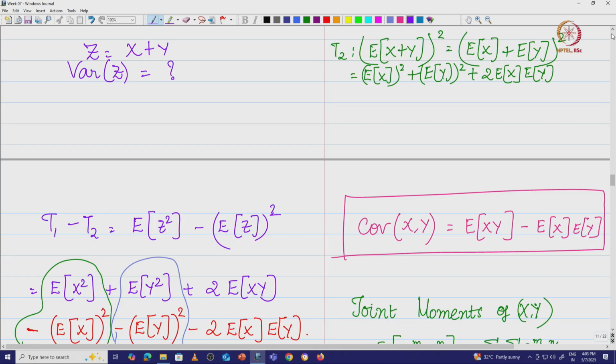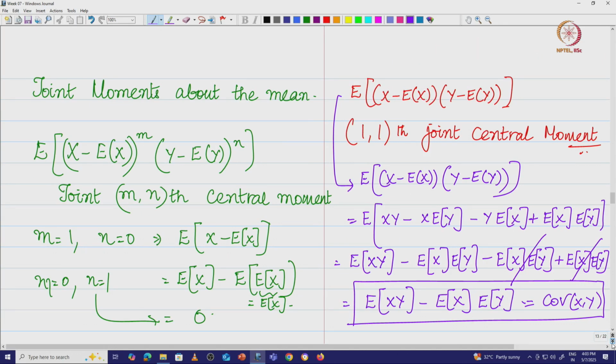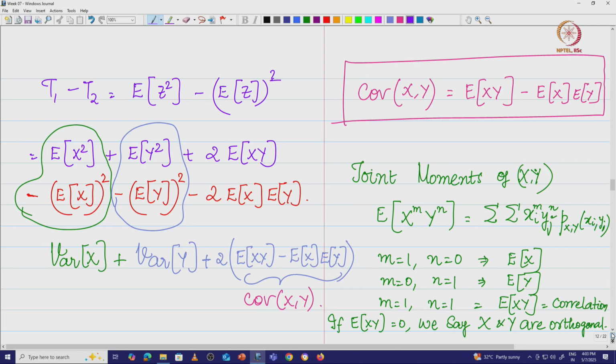And then we also looked at sum of random variables. That means if we have z to be a random variable which is the sum of two random variables x and y, then the variance of z, which is given by variance of x plus y, we figured out that there is a new term that comes into picture. It is easy to see that E of x squared minus E of x the whole square is the variance of x, and E of y squared minus E of y the whole square is the variance of y. But then we also get a cross term which involves xy, which is 2 times E of xy minus 2 times E of x into E of y, and that is exactly what we termed as the covariance of x y.